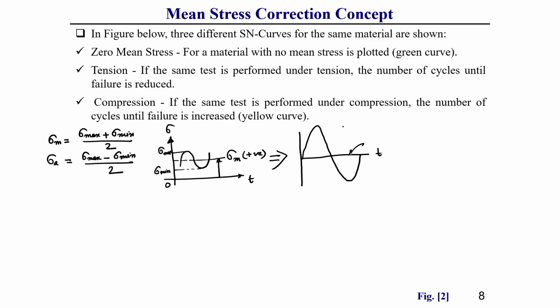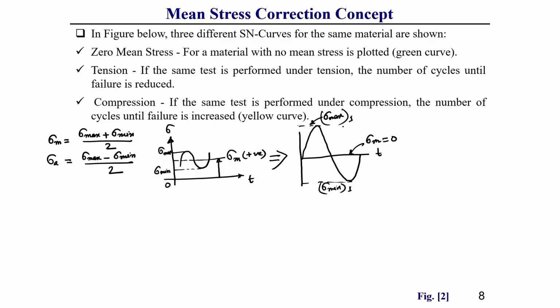So, here let us say this is our sigma m or mean, which is 0, but it has a sigma max value, let us say sigma max 1, and it has a sigma min value, let us say sigma min 1. This sigma max 1 and sigma min 1 are much higher than the earlier sigma max and sigma min values. Higher amplitude, you can say higher amplitude stress level, where the mean stress value is 0.